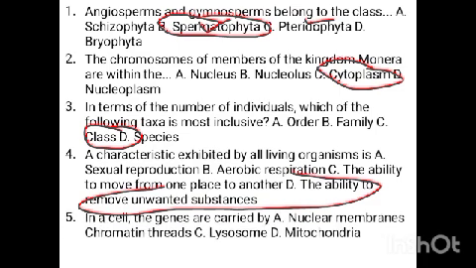In a cell, the genes are carried by, we have the nuclear membrane now. The chromatin threads are found, they are the threads that make up the chromosome. So that is where we have the gene located, inside the nucleus. The chromosome containing the chromatin threads inside the nucleus.